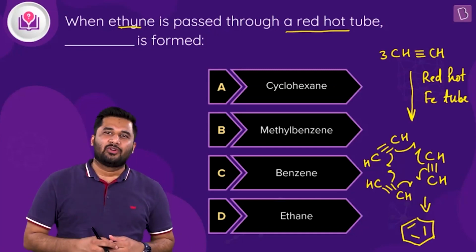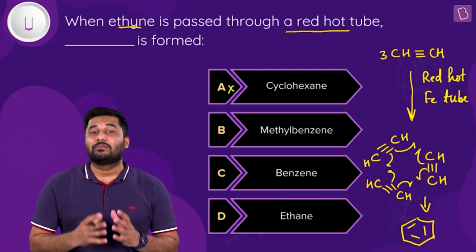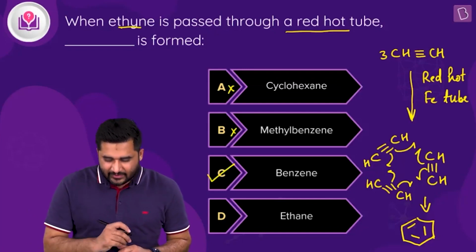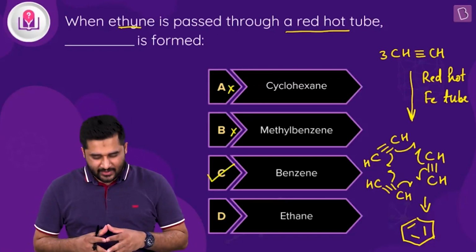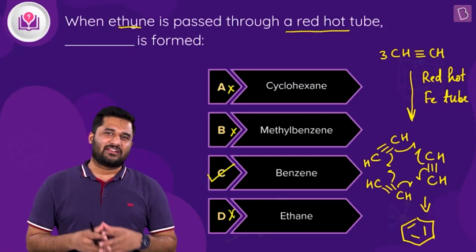Let us now match with the options. So now you can see option A is cyclohexane, which is not right. Option B is methyl benzene, again not correct. Option C is benzene, definitely this is the right answer. And option D is ethane, which is not right. So only and only option C is the right answer to this question.